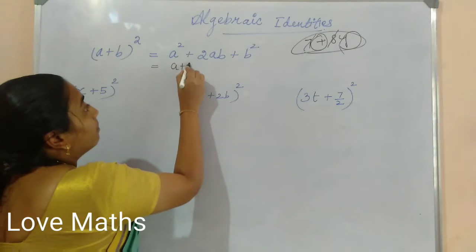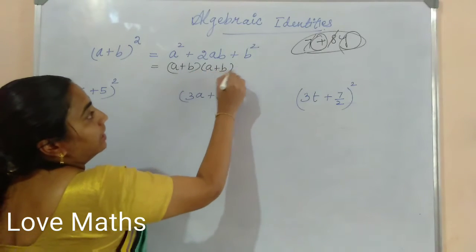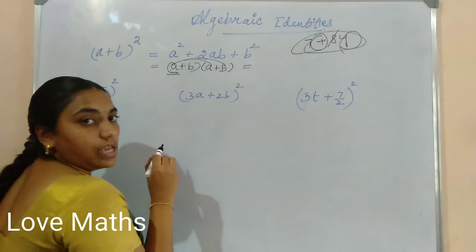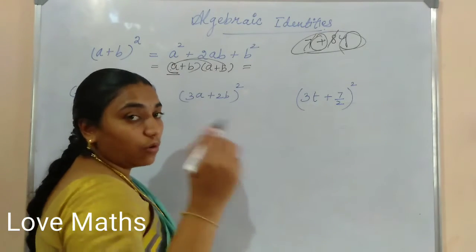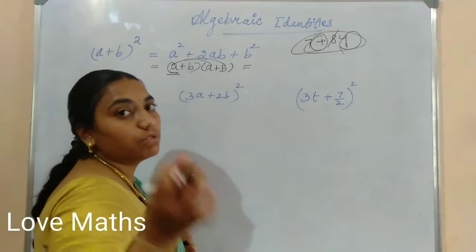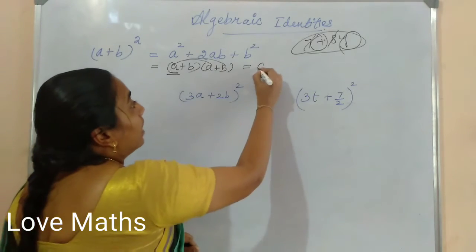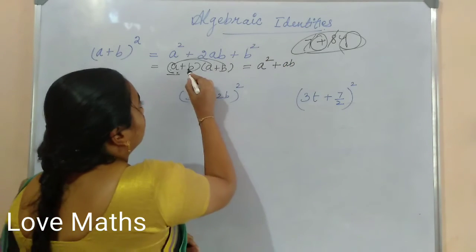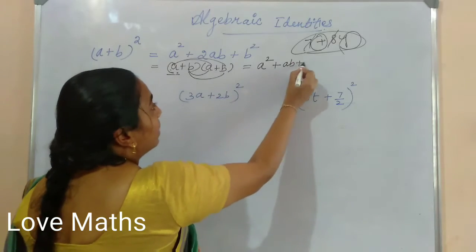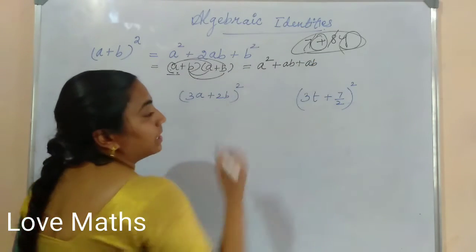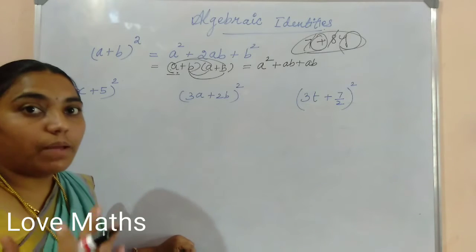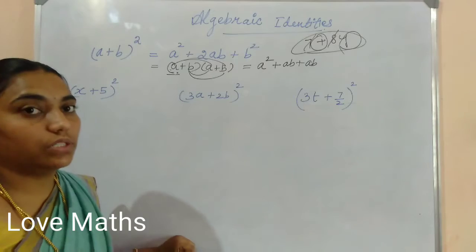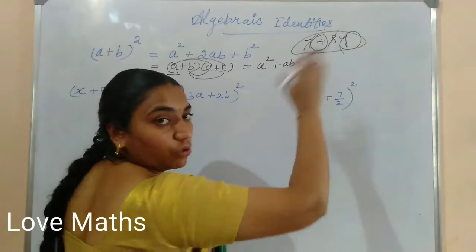So how to do (a plus b) into (a plus b)? How to multiply? First multiply these two terms, a into a. 1a into 1a is a square. It's not 2a; when we are adding, it comes 2a. Then a into b is ab. Then plus b into a is also ab, because in multiplication changing the place is no issue: 2 into 3 is 6 and 3 into 2 is also 6. So a into b and b into a are both the same.